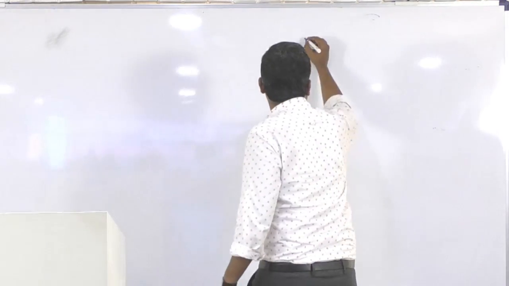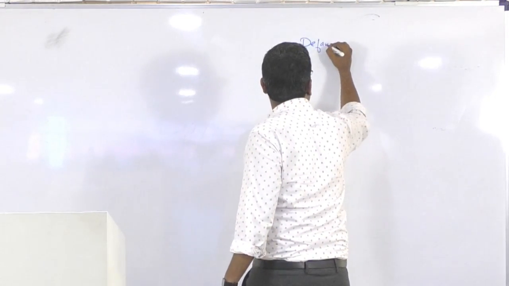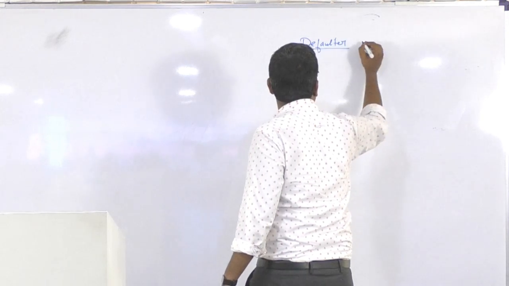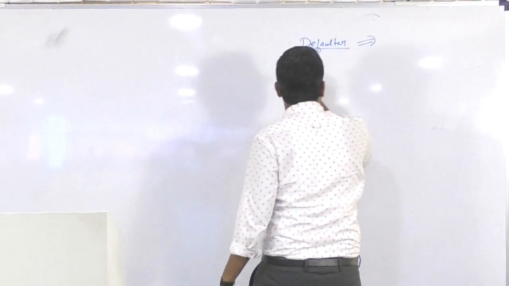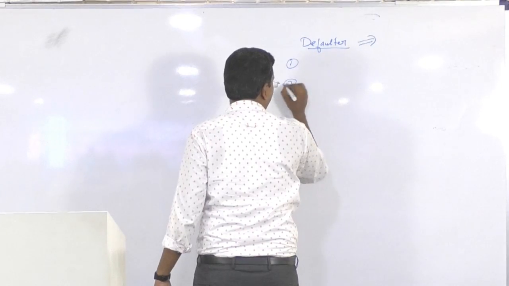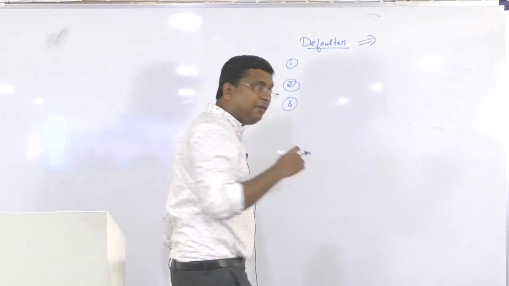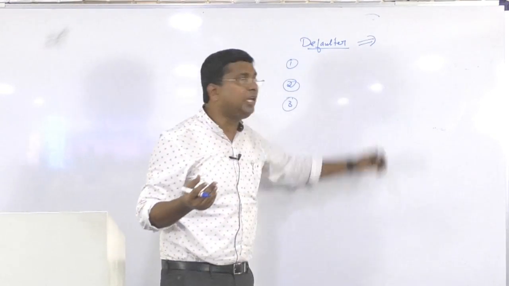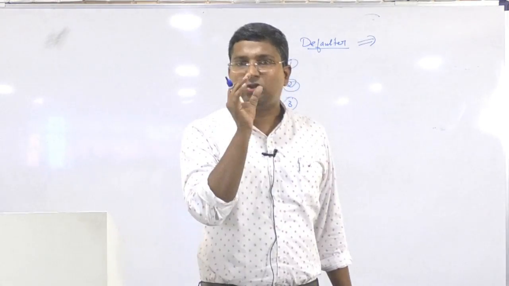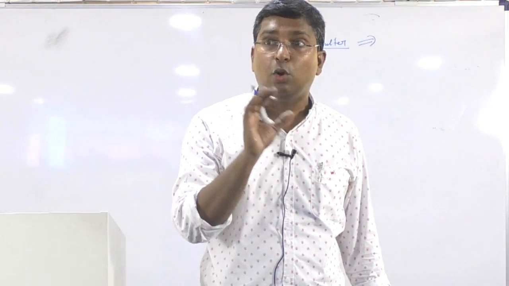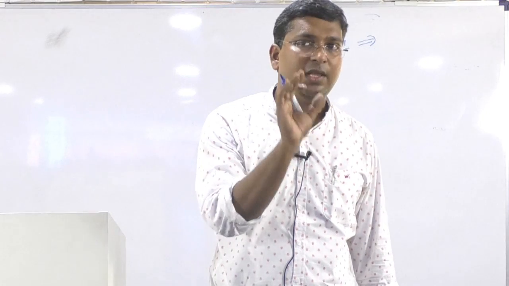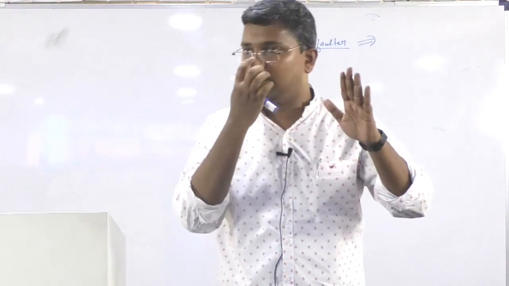We can categorize defaulters into three categories. This classification is very important, so write it down, because in several schemes we will deal with different types of defaulters. I am not going to non-performing assets yet; we have not started that concept.